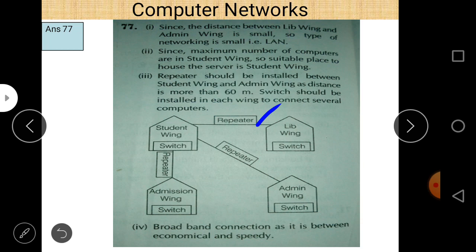So a switch is basically used in each and every building, and whenever we want to connect all these buildings, and we want that the signal will not fail, or data will pass exactly as it is without any data loss, a repeater will be used. The distance is 60 meters, so we can use a repeater here.